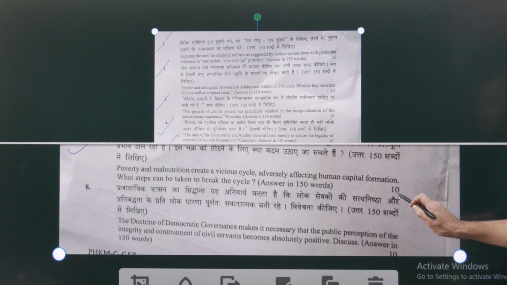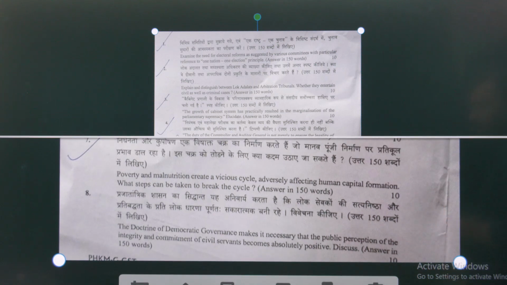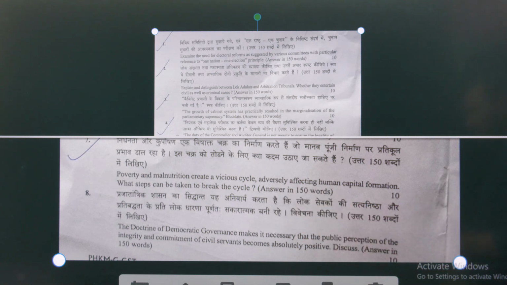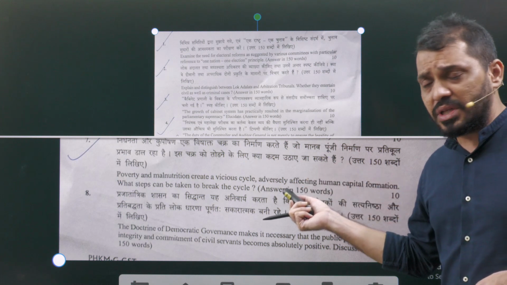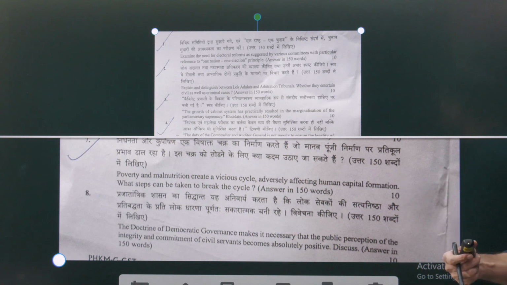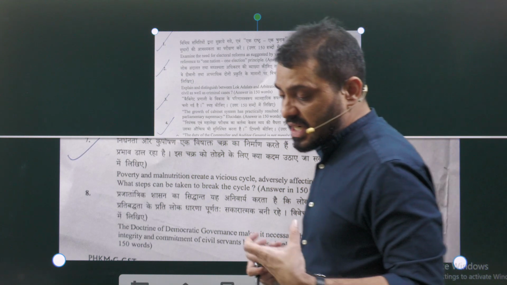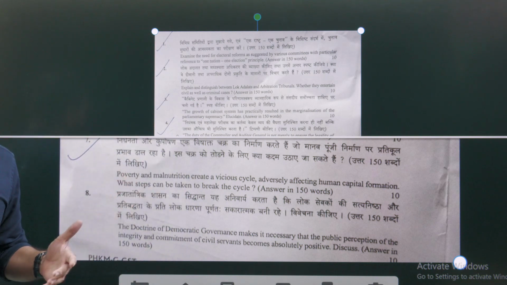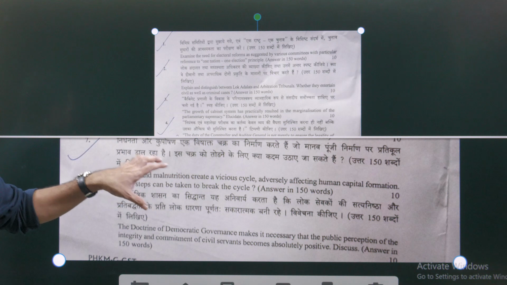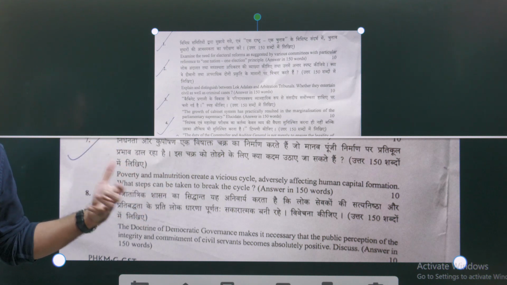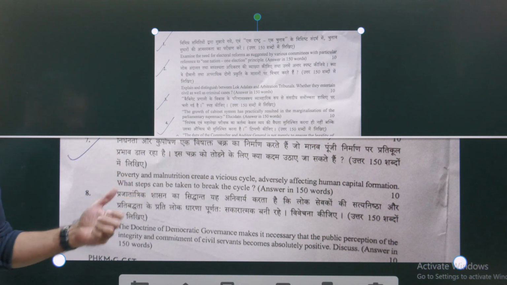Next, question number 7. Poverty and malnutrition create a vicious cycle, adversely affecting the human capital formation. What steps can be taken to break the cycle? Social justice. This is about how poverty and malnutrition affect human capital formation, that is how it is impacting the demographic dividend. First, here we have to introduce the concept of what is poverty, what is malnutrition, and how it is affecting human growth, like especially lack of proper growth, stunting, wasting, these kinds of things.